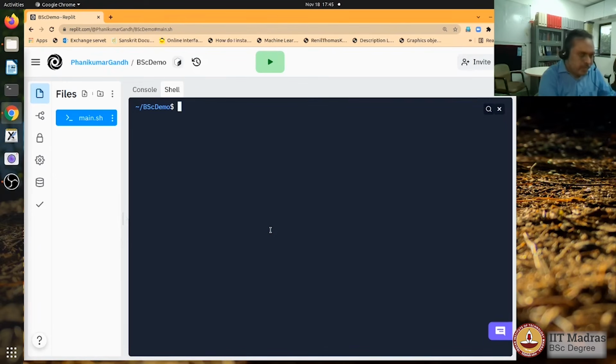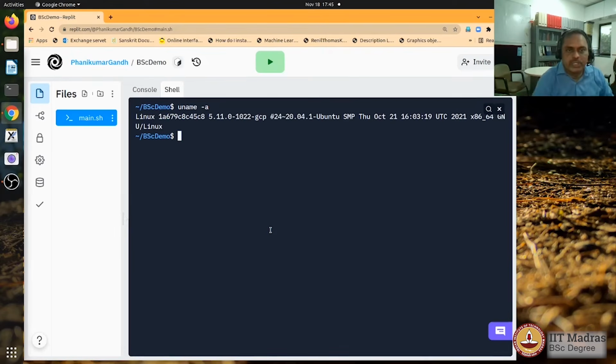And what is it providing you? You could see that a kernel 5.11 is readily available for you, and the home directory is /home/runner. That is where, as a cloud user, your stuff is all kept. And the project that we have created just now, BSc demo, is created there, so that any script that you have made will be in that particular folder, which is there in the profile. So you could actually look at it again once you want to make some changes later on.